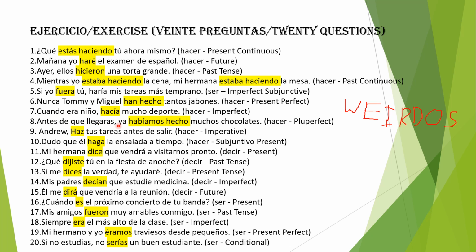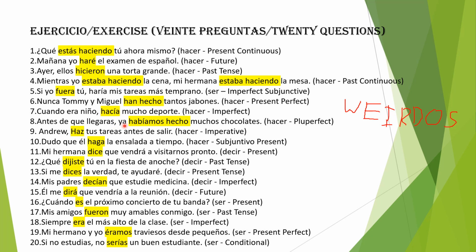Antes de que llegaras, ya habíamos hecho muchos chocolates. Before you arrived, antes de que is one of those clauses, one of those subordinate conjunctions, antes de que, that always takes the imperfect subjunctive tense after it, alright? So this is a subordinate conjunction. That is the proper name for it. So antes de que llegaras, the imperfect subjunctive form of llegar, ya habíamos hecho, we have already done.